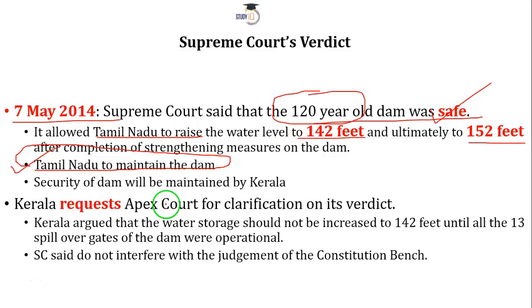The security of this dam lies with Kerala, since it is located in Kerala. Kerala was of course not happy about this, and it again knocked on the door of the Supreme Court, and the Supreme Court clearly stated not to interfere with the judgment of the constitutional bench. This was up to 2014.